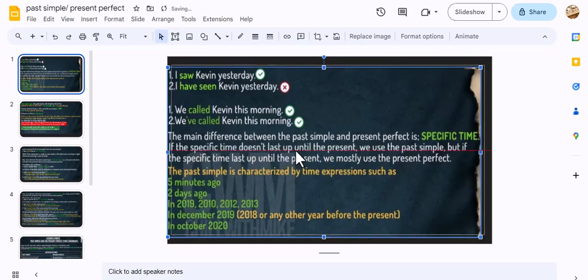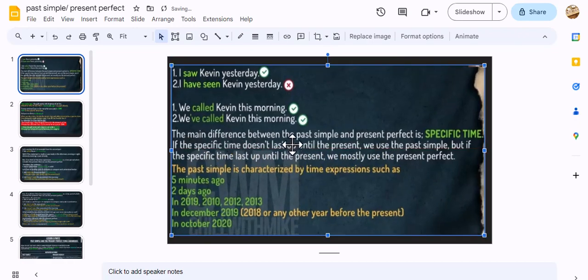So you can read here the main difference between the past simple and the present perfect: specific time, highlighted in green. If the specific time doesn't last up until the present, we use the past simple. But if the specific time lasts up until the present, we mostly use the present perfect. Okay, what does it mean? We have here this word, and I have also another word right here. But let's focus on this morning in the next slide.